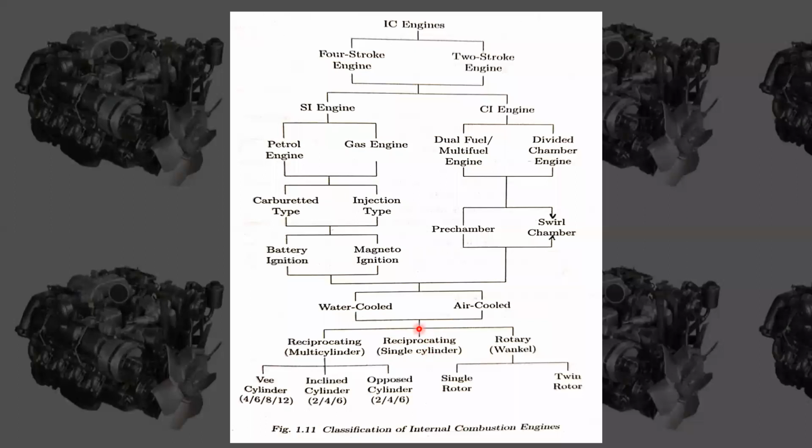And next, whether it is water cooled or air cooled, SI engine or CI engine, we are going to have three different types of engines: the reciprocating engine which is multi-cylinder, the reciprocating engine which is single cylinder, and the rotary engine, which we mostly call the Wankel engine. In the reciprocating multi-cylinder type, there will be more than one cylinder, such as 2, 4, 6, 8, 12 or more, depending upon the power requirement.